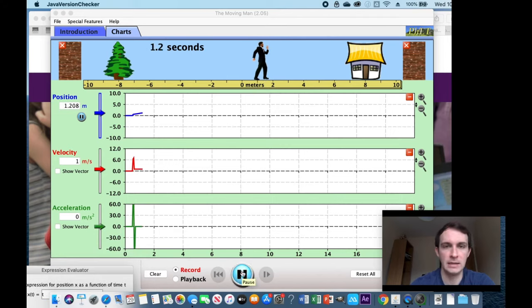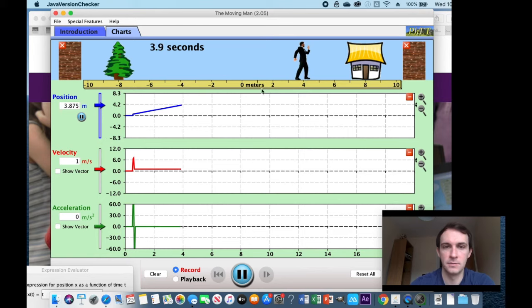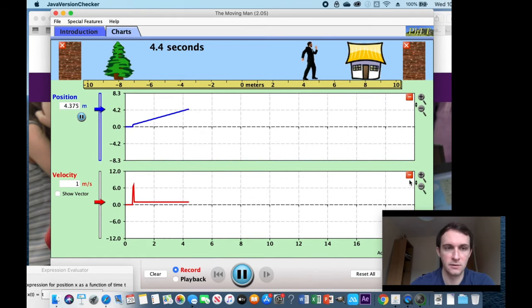As you can see, his velocity is constant, so he's got no acceleration. His position, the distance he's travelled, or the displacement, is increasing at a nice steady rate.